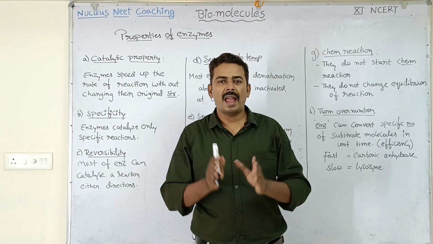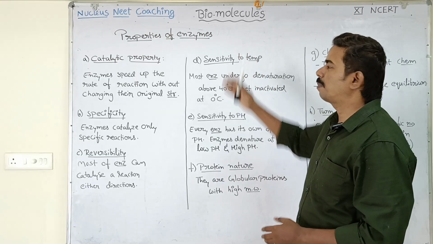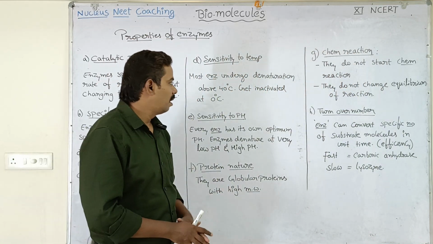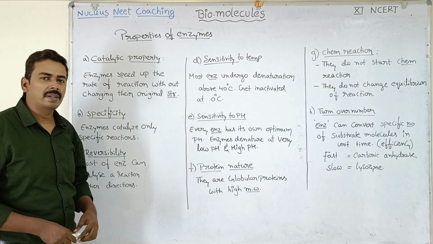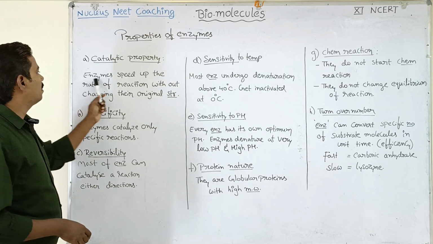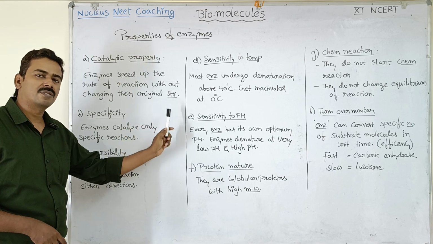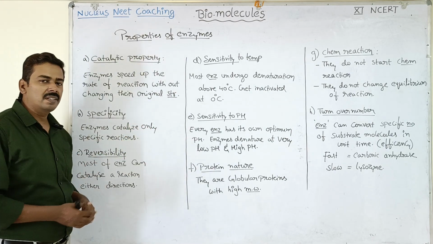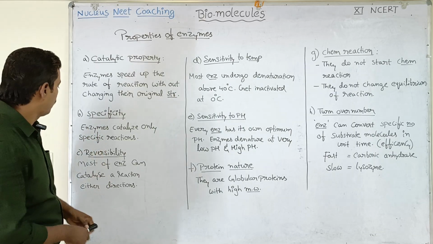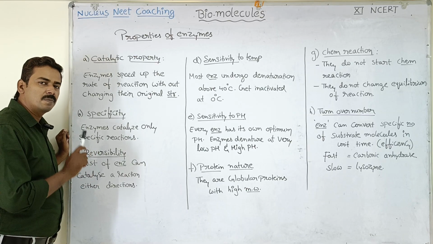Now we are going to discuss the added syllabus by NTA. NTA has added this particular topic called properties of enzymes. So I am going to discuss with you 8 properties of enzymes. First property, catalytic property. You know that enzymes catalyze chemical reactions, they increase the rate of reaction. Enzymes can speed up the rate of reaction without changing their own original structure. Next, specificity. Every enzyme is specific to a particular chemical reaction. Enzymes catalyze only specific reactions. So this is called enzyme specificity.